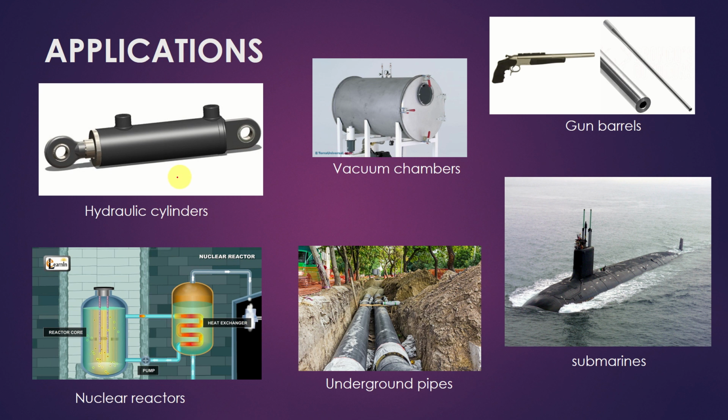So let us see applications. Hydraulic cylinders are used to lift or pull or push the machines or heavy objects. These are vacuum chambers and these are gun barrels. These are underground pipes. Here you can see vacuum chambers and gun barrels have no external pressure. For underground pipes there may be internal fluid pressure, and they also have pressure from outside due to the soil. Thick shells will also be used in nuclear reactors and in submarines. You can also collect a lot more applications related to thick shells.